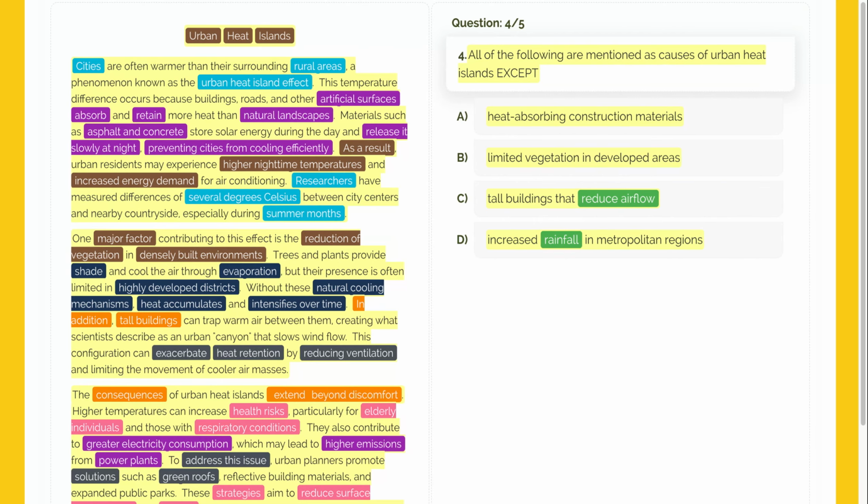Scanning the text for rainfall or precipitation, nothing. The passage discusses heat, materials, buildings, and plants, but it never mentions increased rainfall as a cause or even a factor of heat islands. Since this is the only one not in the text, it is our correct answer. Here, the correct option is D, which shows that once we understand the main idea of the text, identifying the correct answer becomes much more straightforward.